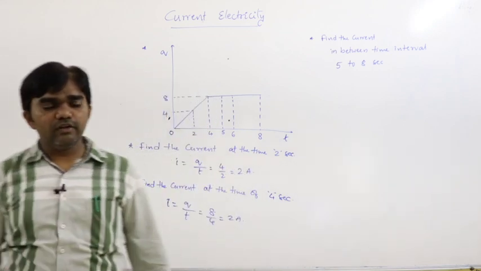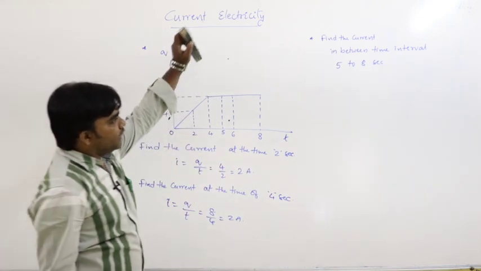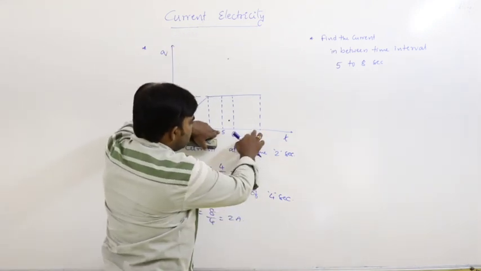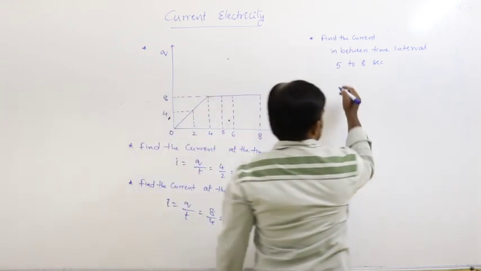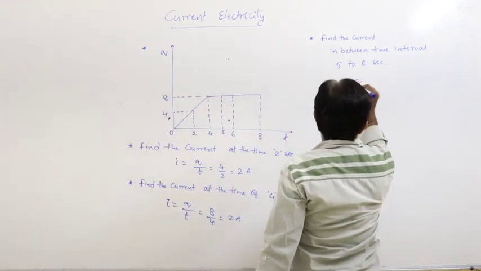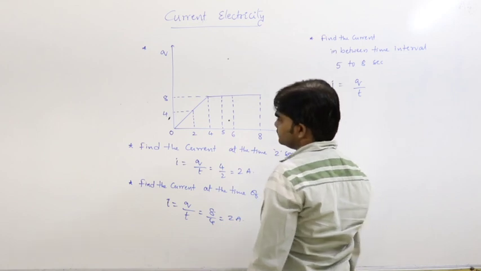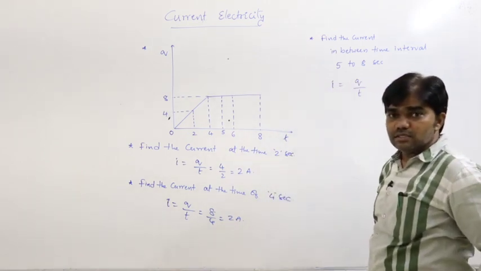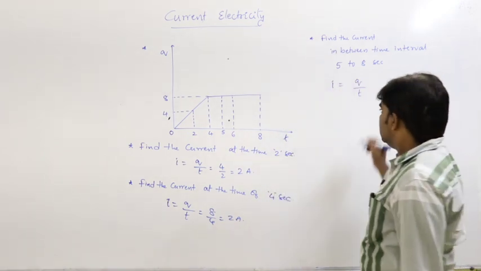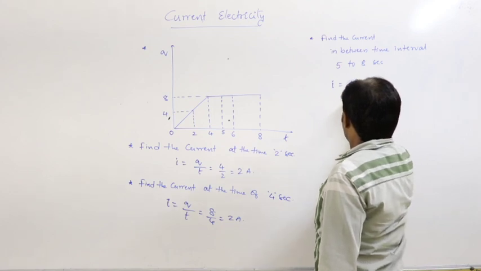So I is equal to Q by T, or delta Q by delta T.